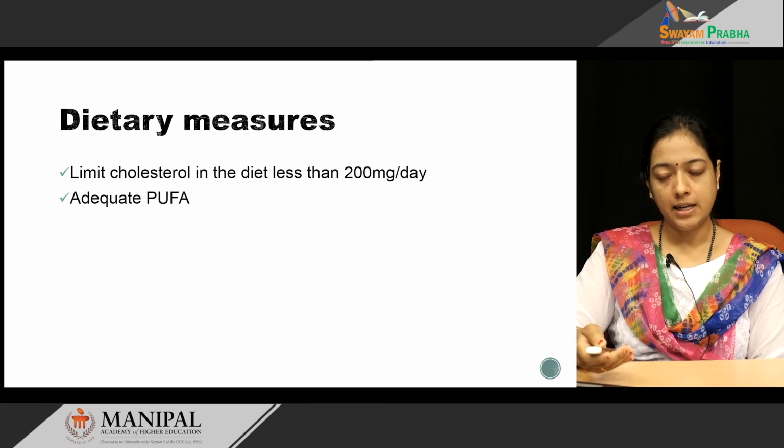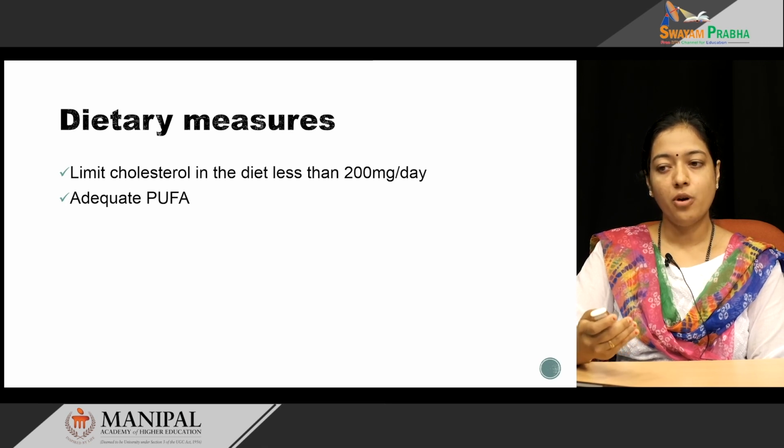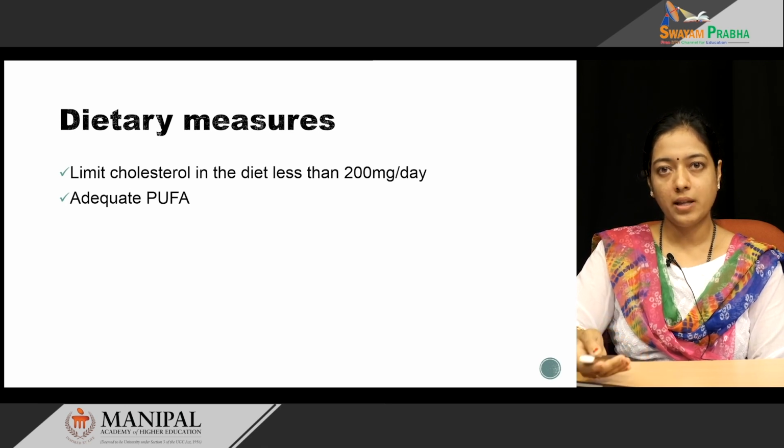In the Indian diet, since we take vegetable oil and little fish oil, the ratio of omega 6 to omega 3 is 30:1, whereas sunflower oil contains an omega 6 to omega 3 ratio of 160:1.